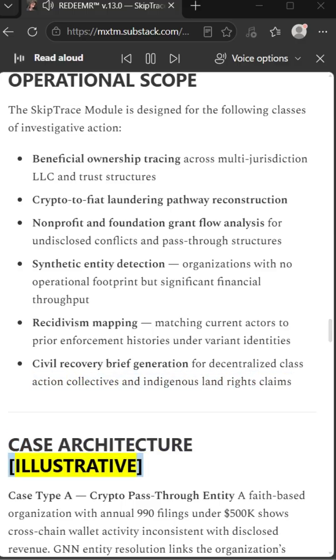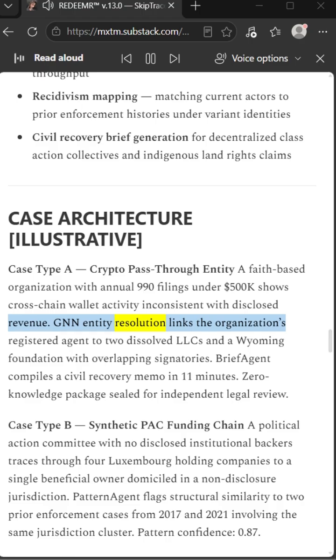Case architecture, illustrative. Case type A, crypto pass-through entity. A faith-based organization with annual 990 filings under $500,000 shows cross-chain wallet activity inconsistent with disclosed revenue. GNN entity resolution links the organization's registered agent to 2 dissolved LLCs and a Wyoming foundation with overlapping signatories. Brief agent compiles a civil recovery memo in 11 minutes. Zero knowledge package sealed for independent legal review.